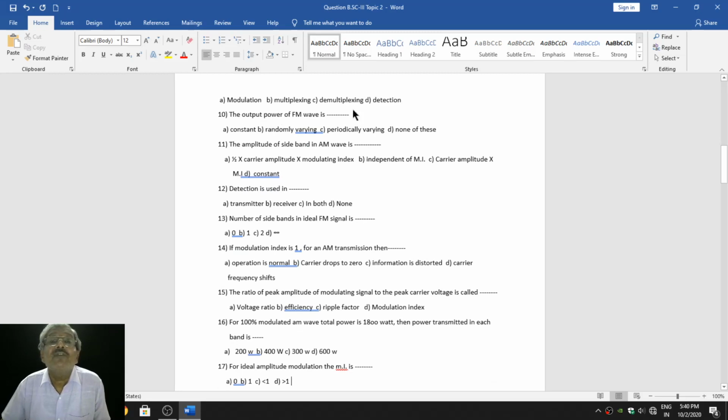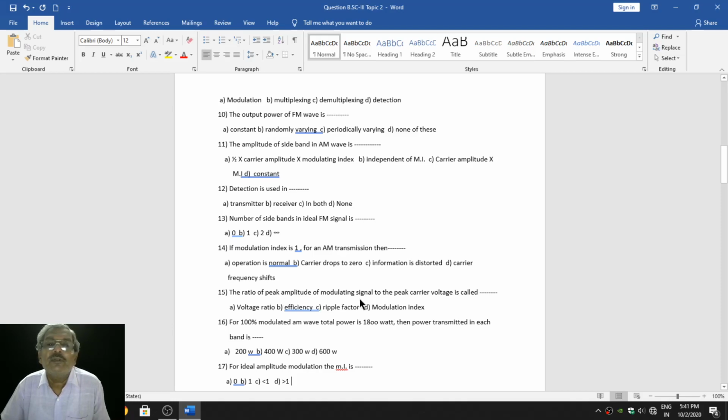The output power of FM wave is dash dash. Try to learn the video lecture carefully to write the answers of this 1 marks question. The amplitude of sideband in AM is dash dash. Detection is used in dash dash. Very simple questions. Number of sidebands in ideal FM signal is dash dash. If modulated index is 1 for an AM transmission, then dash dash.